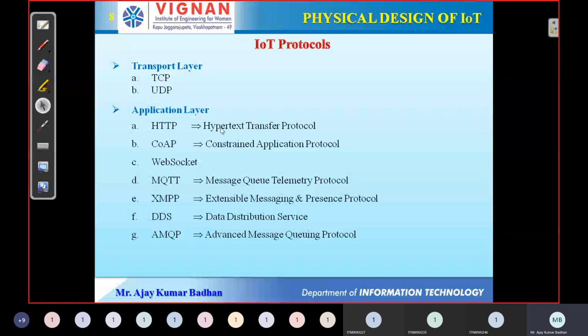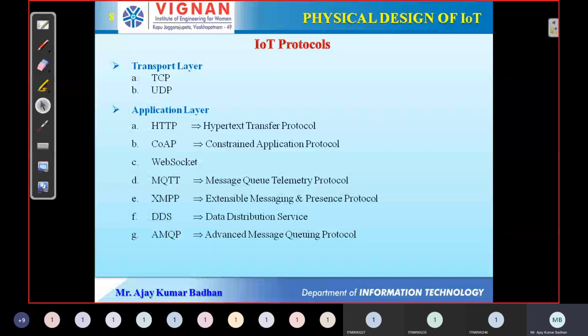Next, we have the application layer. This is the most important layer because this is where we use different types of applications. As I told you, for your convenience, we have an application called WhatsApp. We have Facebook Messenger. I'm just giving you this example for your understanding. What do you mean by application? All these things are applications. You people are logging in.